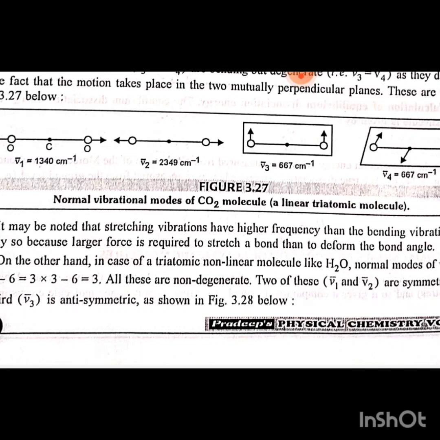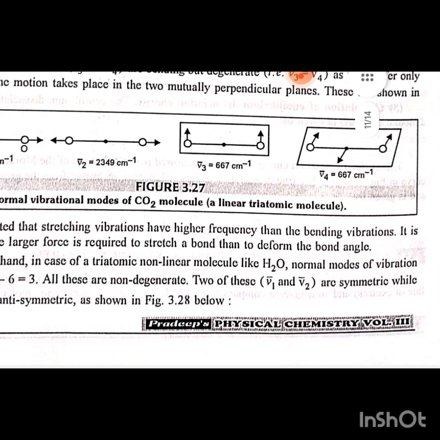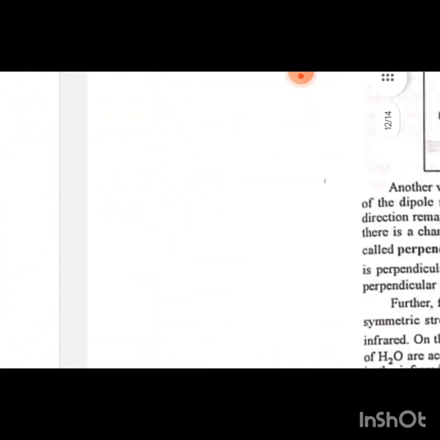On the other hand, in case of a triatomic non-linear molecule like H2O, the normal modes of vibration equal 3n minus 6, equal to 3 into 3 minus 6, equal to 3. All these are non-degenerate. Two of these, v1 and v2, are symmetrical while v3 is antisymmetrical, as shown in figure 3.28.